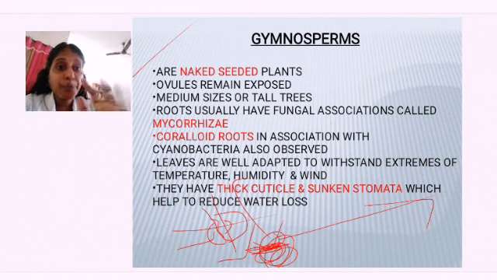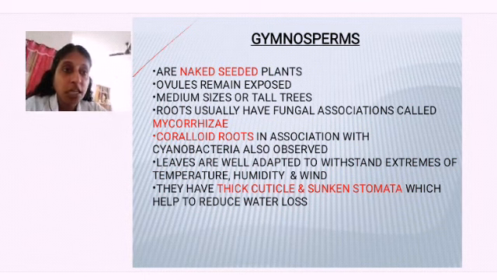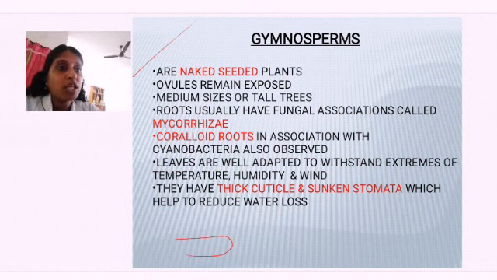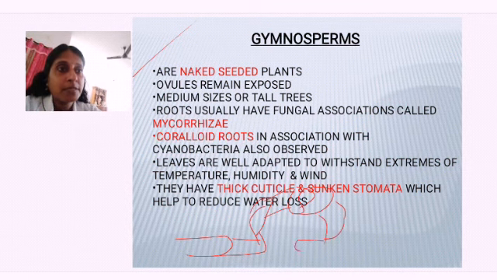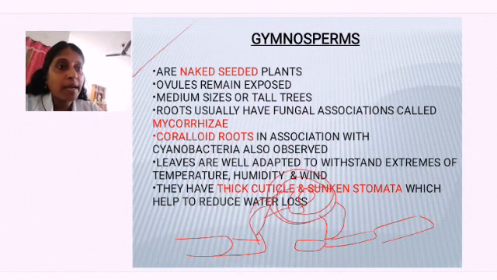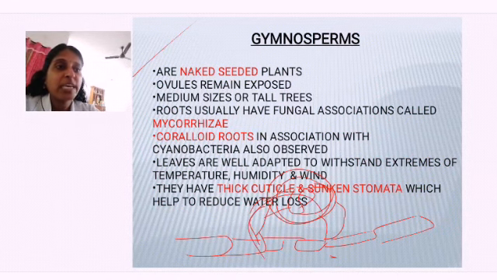In order to prevent that, what sort of stomata do they have? They are having shrunken stomata. What do you mean by shrunken stomata? You can find this is shrunken stomata. So the epidermis is going inside. You can find the stomata is present over here and then the epidermis is coming like this. Now what happens? The stomata is not in direct contact with the atmosphere. What is present in between? You can find it is going inside.